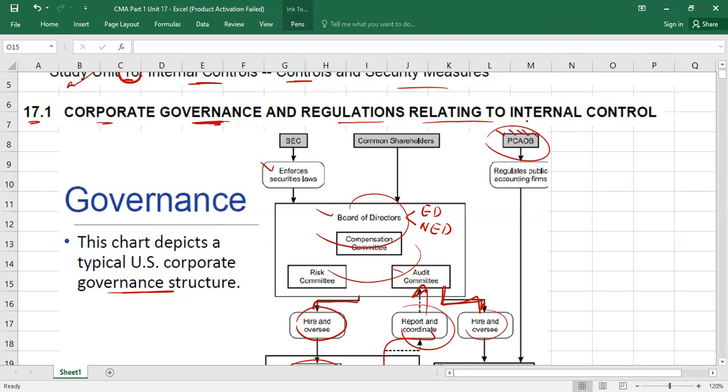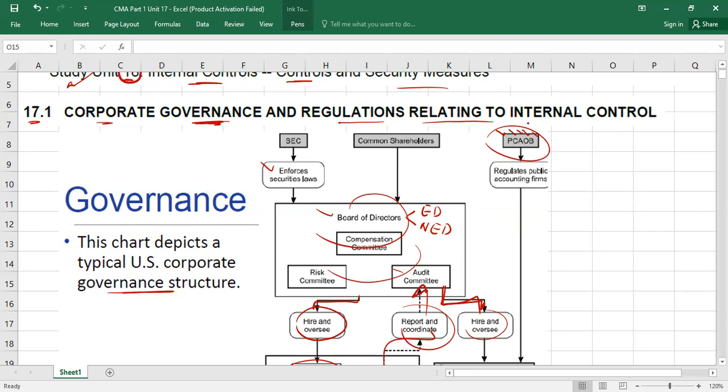They have two main roles. The first role is they regulate the audit firms in the USA. It means if you want to register an audit firm, you have to fulfill their requirements. Secondly, the Public Company Accounting Oversight Board also issues auditing standards, especially auditing standards relevant to public companies.